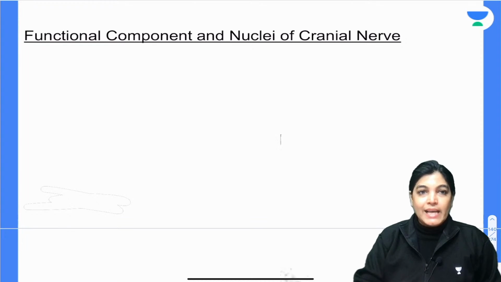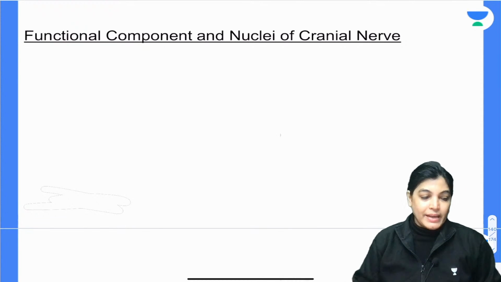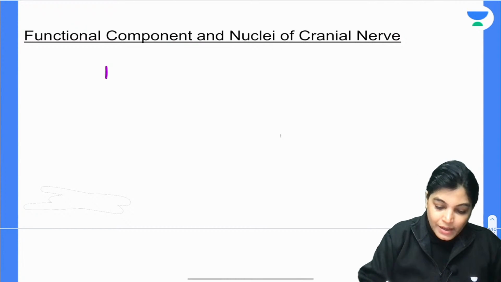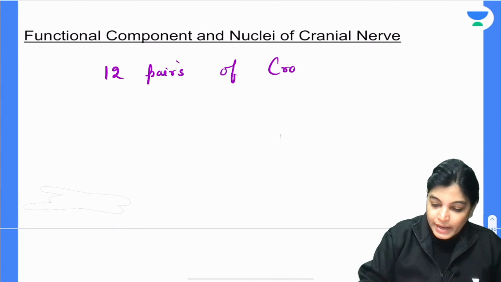So before starting exactly this topic, I just want to give you an introduction about the cranial nerve. So all of you must be knowing that we have got altogether 12 cranial nerves. So this fact must be known to you. So we have got 12 pairs of cranial nerves.